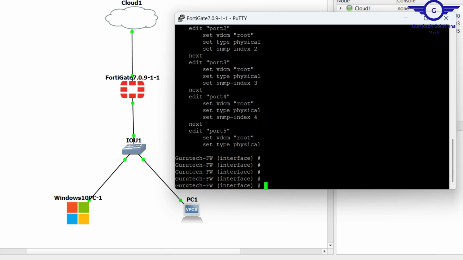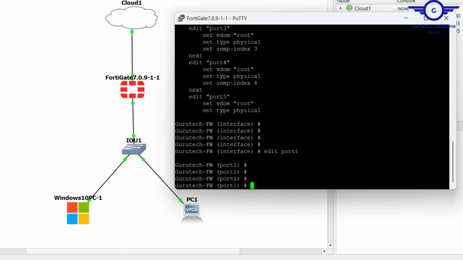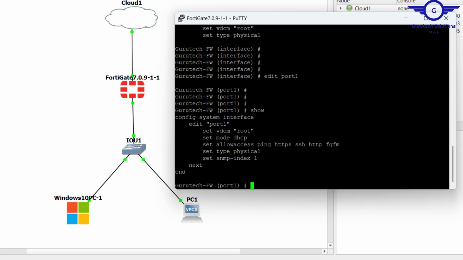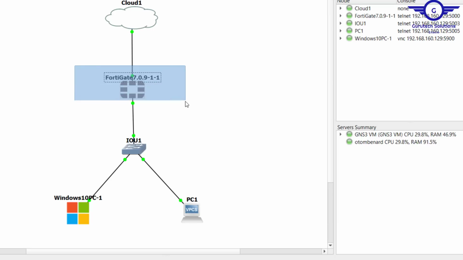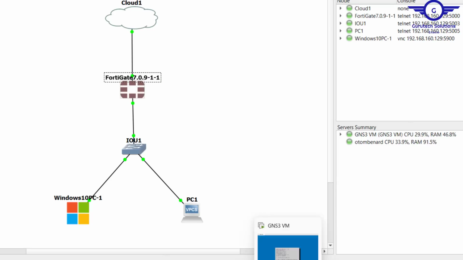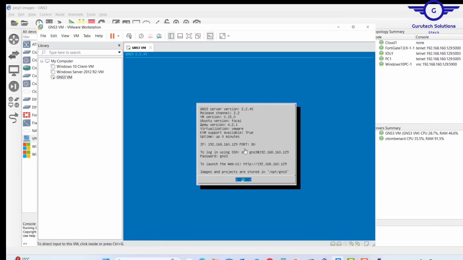So edit. I'm going to edit port 1 first, then show. I just want to see the properties, vdom, root, set mode. Well, I want it to be, a firewall interface should have a static IP address. So I'm just going to say set mode static. Then set IP. Now, which IP are we going to set? Here is very important. Remember, this firewall is running inside this GNS3 VM.